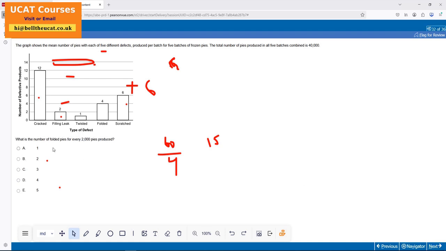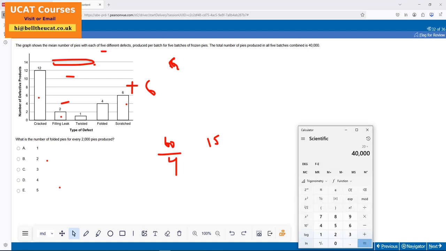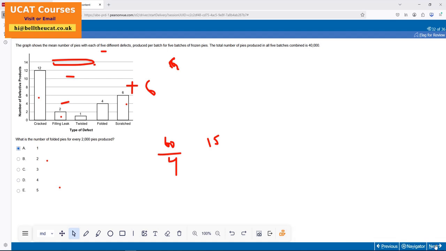What is the number of 20,000? Number of folded 4. 20 out of 20 divided by 40,000 times by 2,000. Ooh. 1. Boom. Right, guys, this is it. 32 questions we ended up doing in 29 minutes.